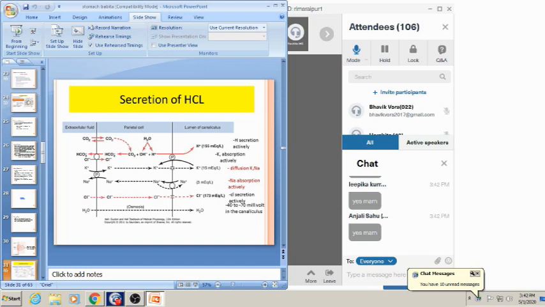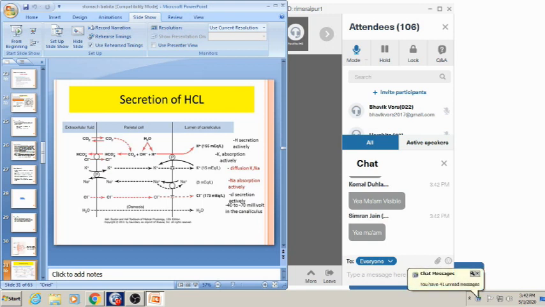Now coming to the mechanism of secretion of HCl. It is the most important topic of this stomach lecture and it is a frequently asked question. So please be attentive while I teach you about this slide. Okay, so this is the mechanism of secretion of HCl. Here you can appreciate these are the parietal cells. On the right side there is the lumen of the canaliculus and on the left side there is extracellular fluid. From the villus-like projections of these parietal cells, there is a secretion of HCl.